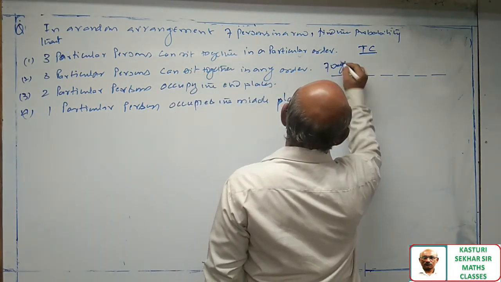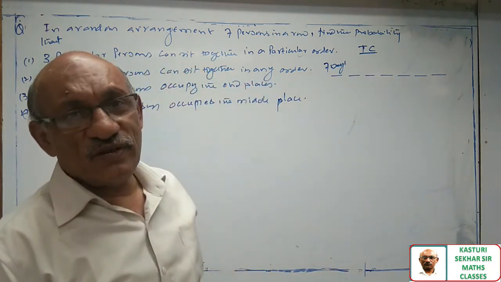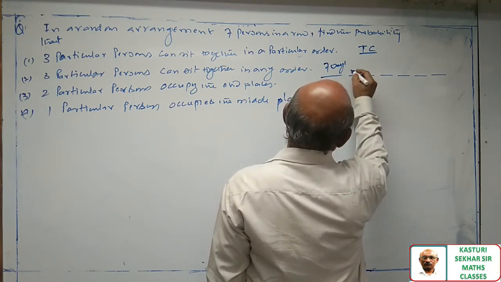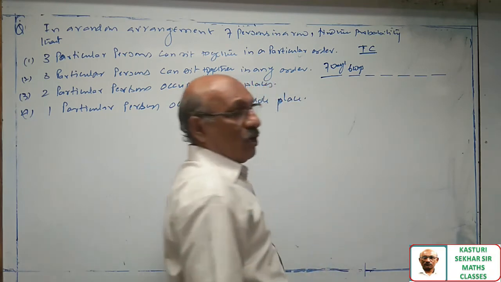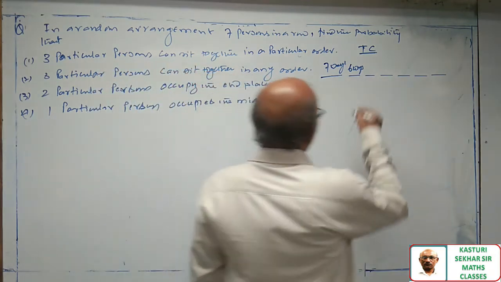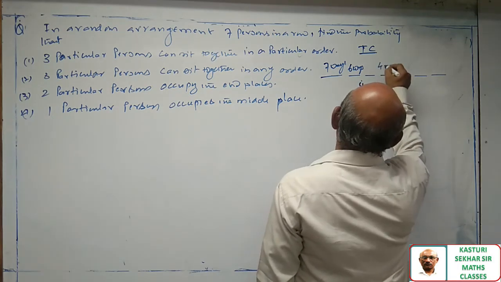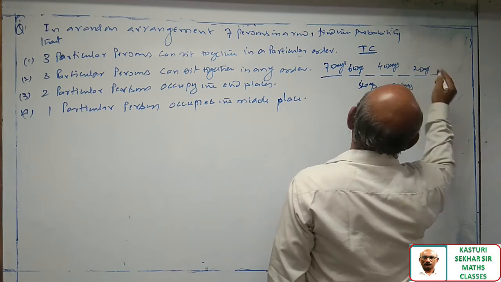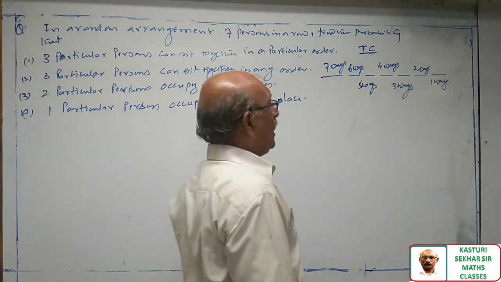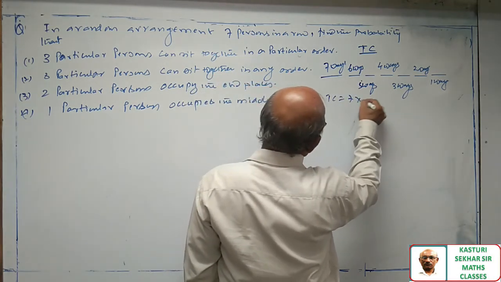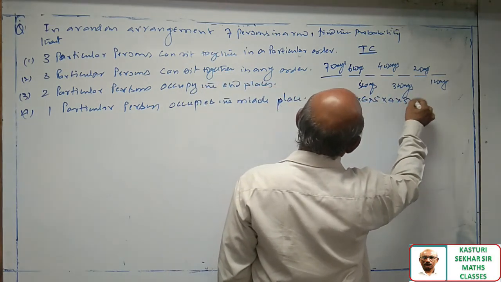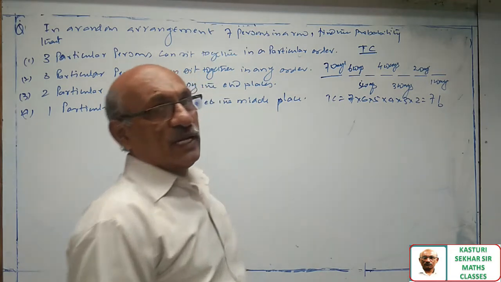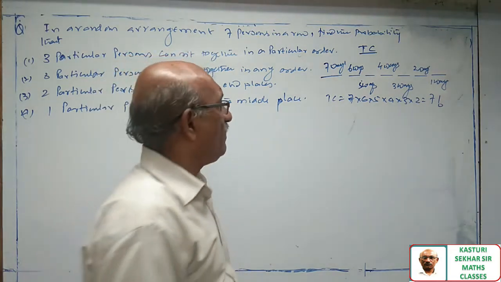The next place can be filled in 6 ways, then 5 ways, 4 ways, 3 ways, 2 ways and 1 way. So total number of cases is 7 into 6 into 5 into 4 into 3 into 2 into 1. This is 7 factorial. Total number of cases is 7 factorial.